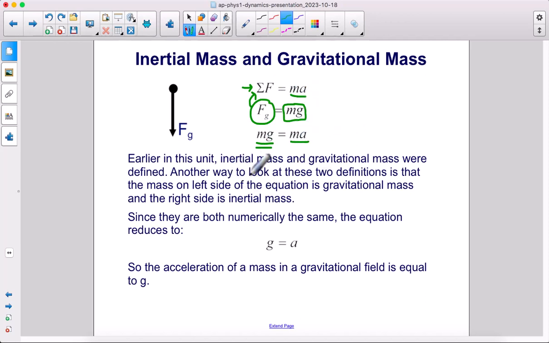Another way to look at these two definitions of inertial and gravitational mass is that the m on the left side of this equation is gravitational mass, and the m on the right side is inertial mass. Since they're both numerically the same, the equation reduces to g equals a. So the acceleration of any mass in a gravitational field is going to be equal to little g.